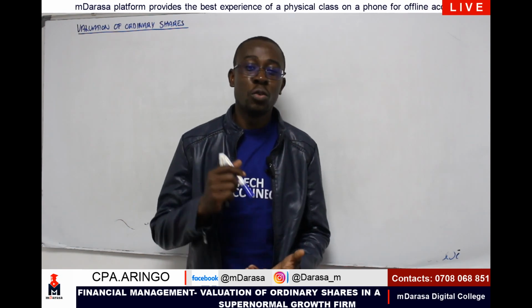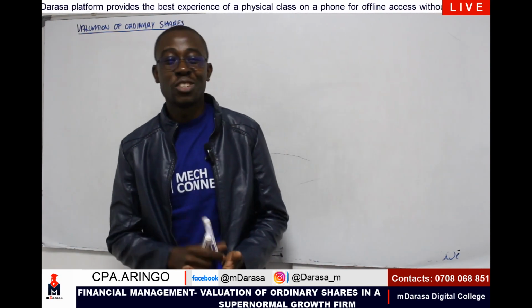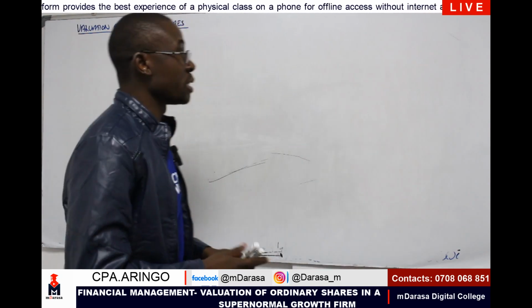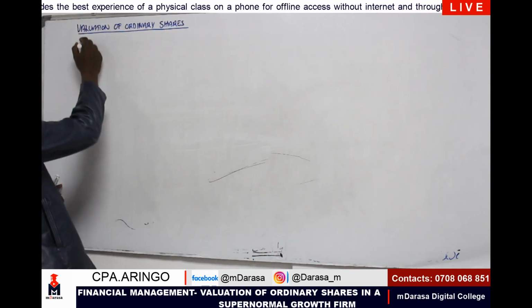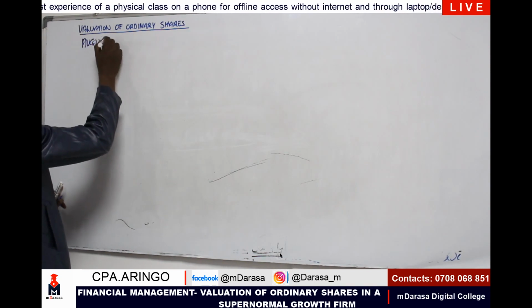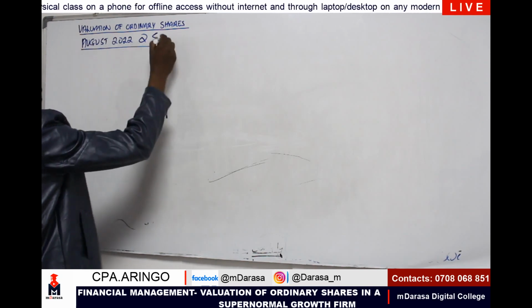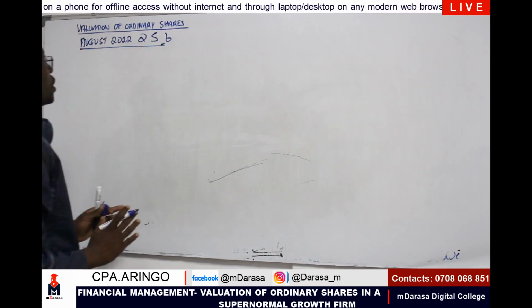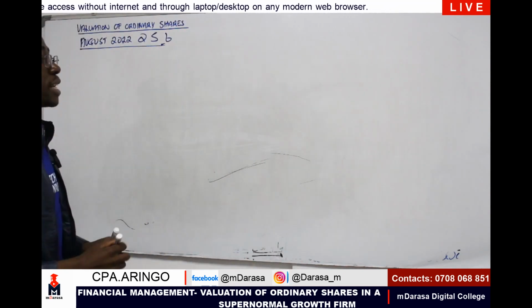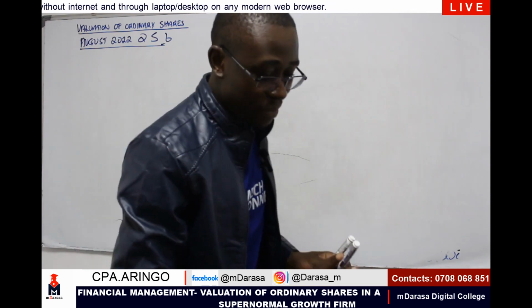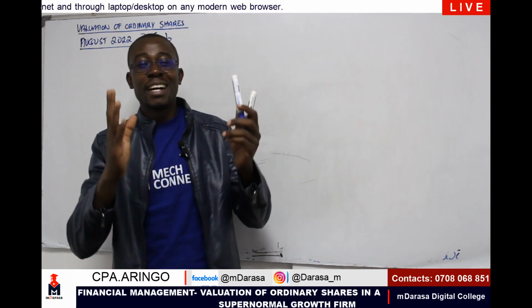So today's class, Mwalimu wants to handle a question that the majority of you have been asking a lot. I'm going to base it on a question which was attested in August 2022, question number 5, part B. The question is all about the concept of valuation of ordinary shares, but the whole idea here will be looking at valuation of ordinary shares in a supernormal growth firm. Majority of you have been asking: how do you go about such a concept? And that's what I want to share with you today.